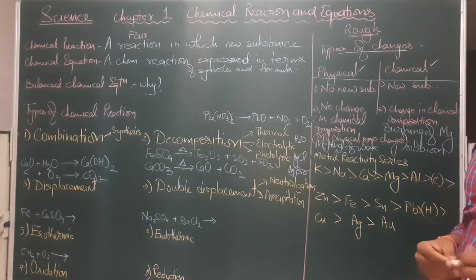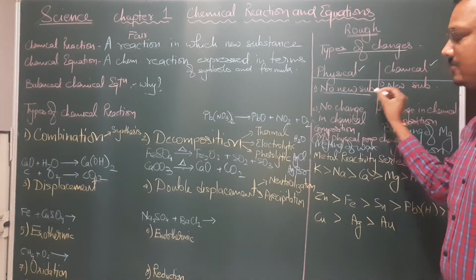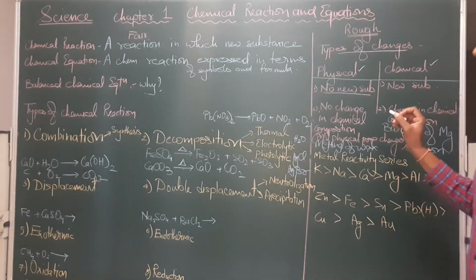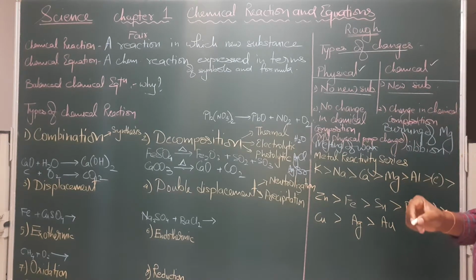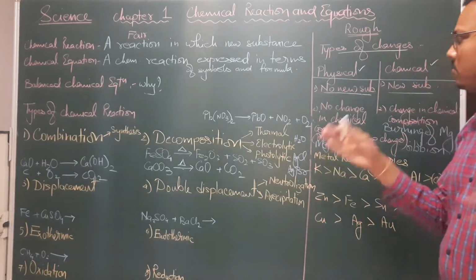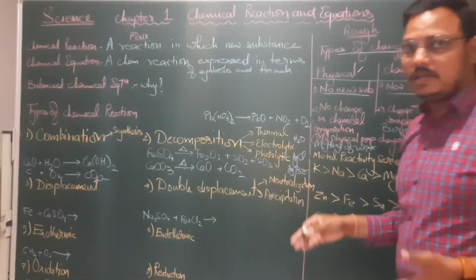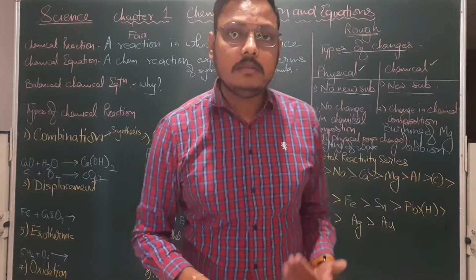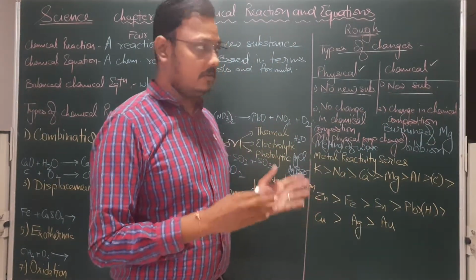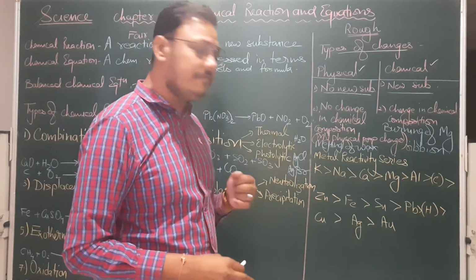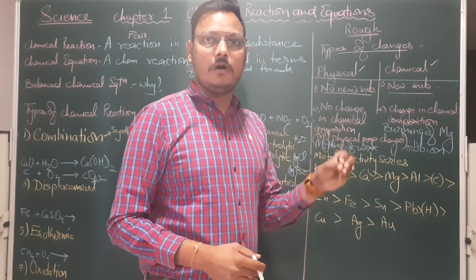Now what do we mean by physical change? A physical change is a change in which no new substance is formed, whereas a chemical change is a change in which a new substance is formed. That is a very basic difference. Now moving ahead, in a physical change there is no change in the chemical composition. That means there is nothing new chemical being formed here, whereas in a chemical change a new chemical substance will be formed. For example, melting of wax, where wax melts to form liquid wax.